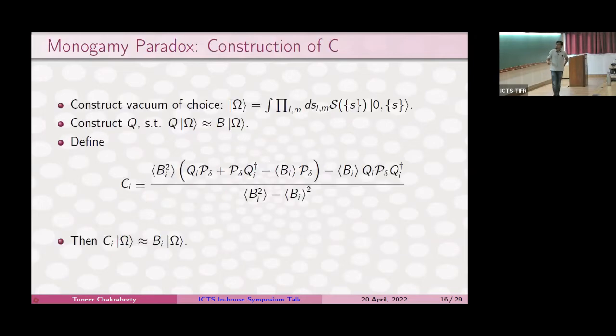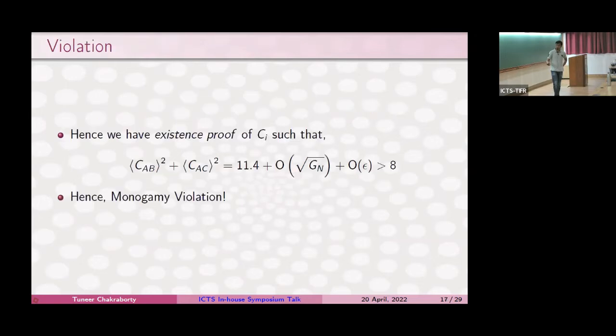So since B mimics C, since C mimics B, the correlator CAC is almost equal to CAB. In that case, we actually see that the squares add up to 11.4, which is much, much larger than 8. These are corrections that we get because of the gravitational interaction, and this correction is because of the kind of smearing function that we chose.